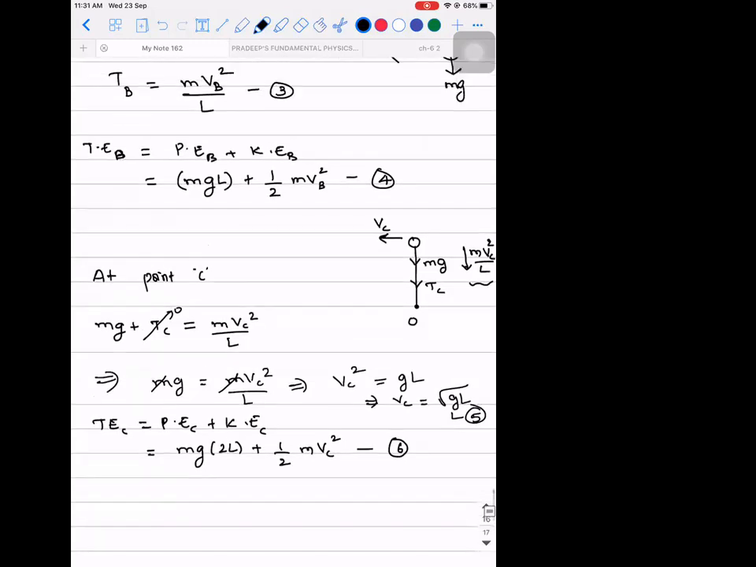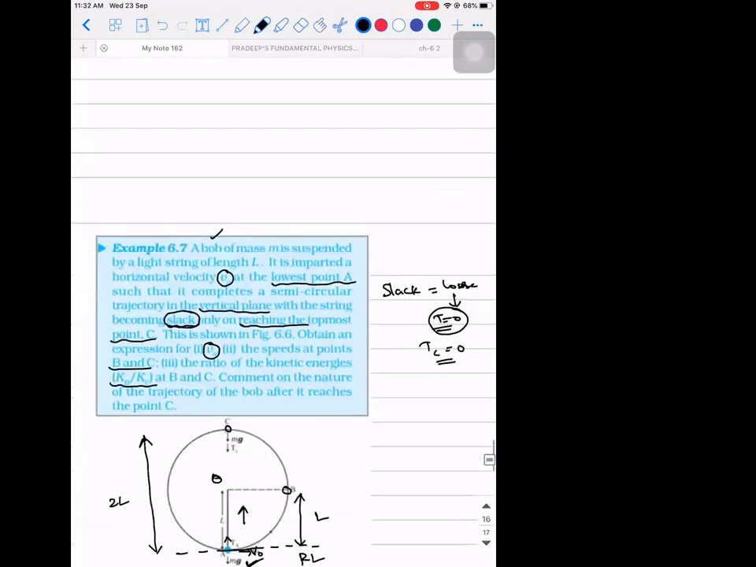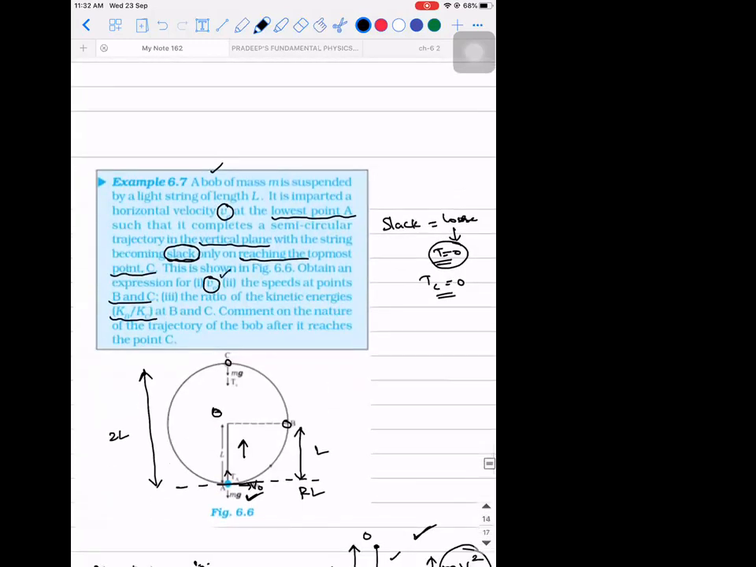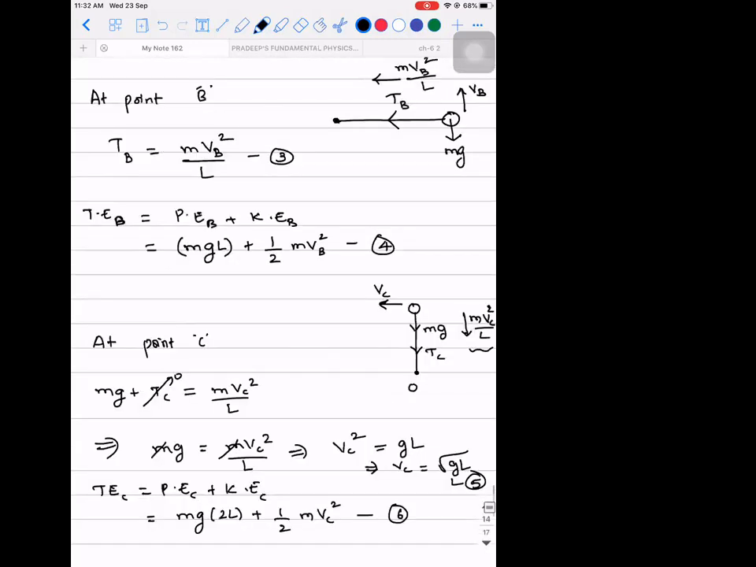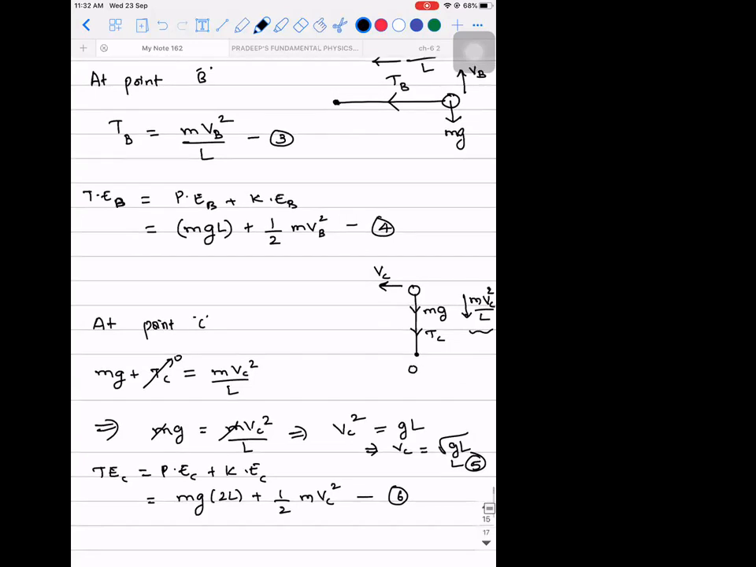But what is it we need to find? We need to find V naught. After you find V naught, we need to find the ratio of kinetic energies at point B and point C. Conceptually, is there any doubt? No, sir.